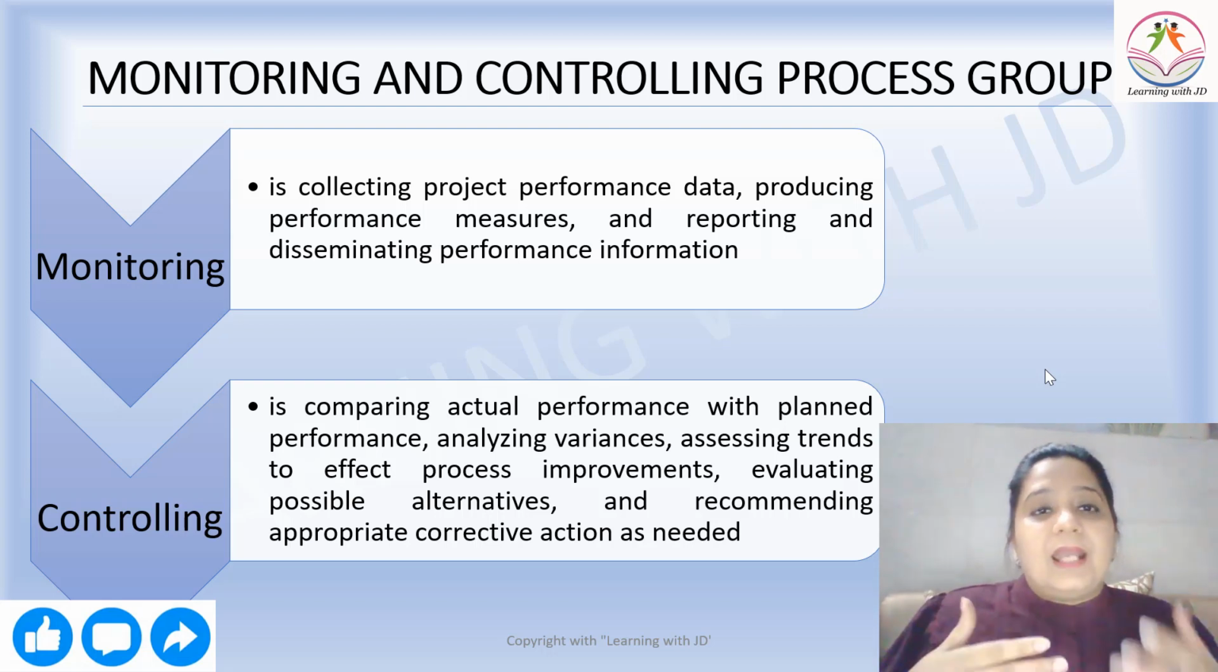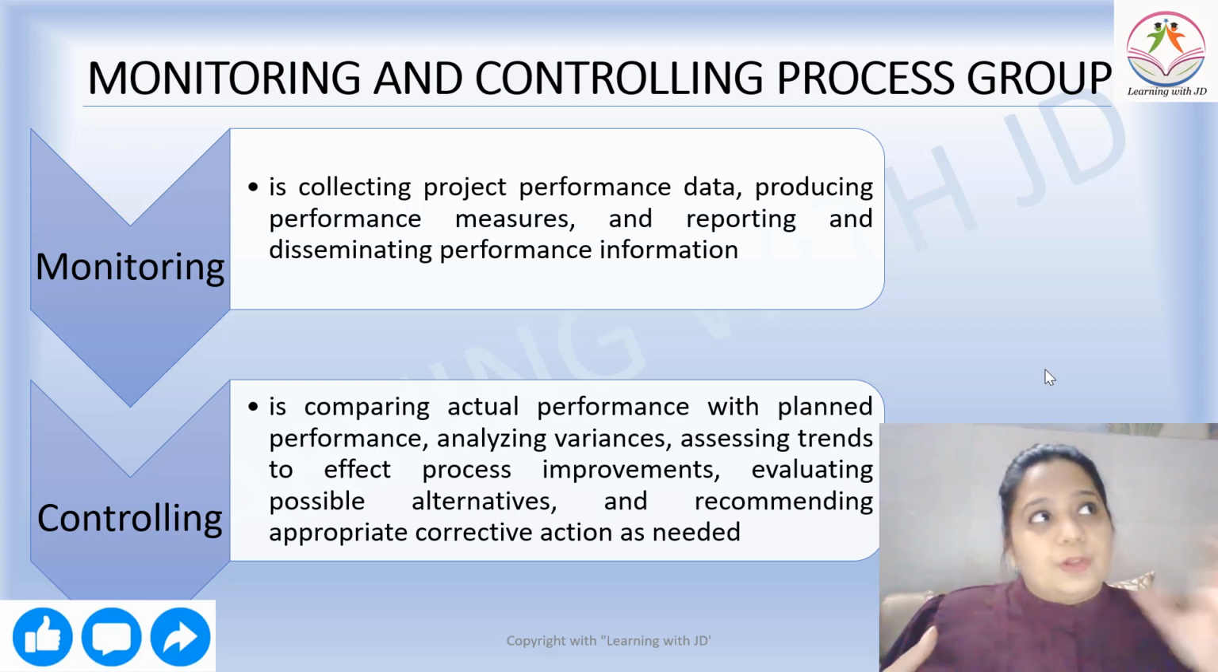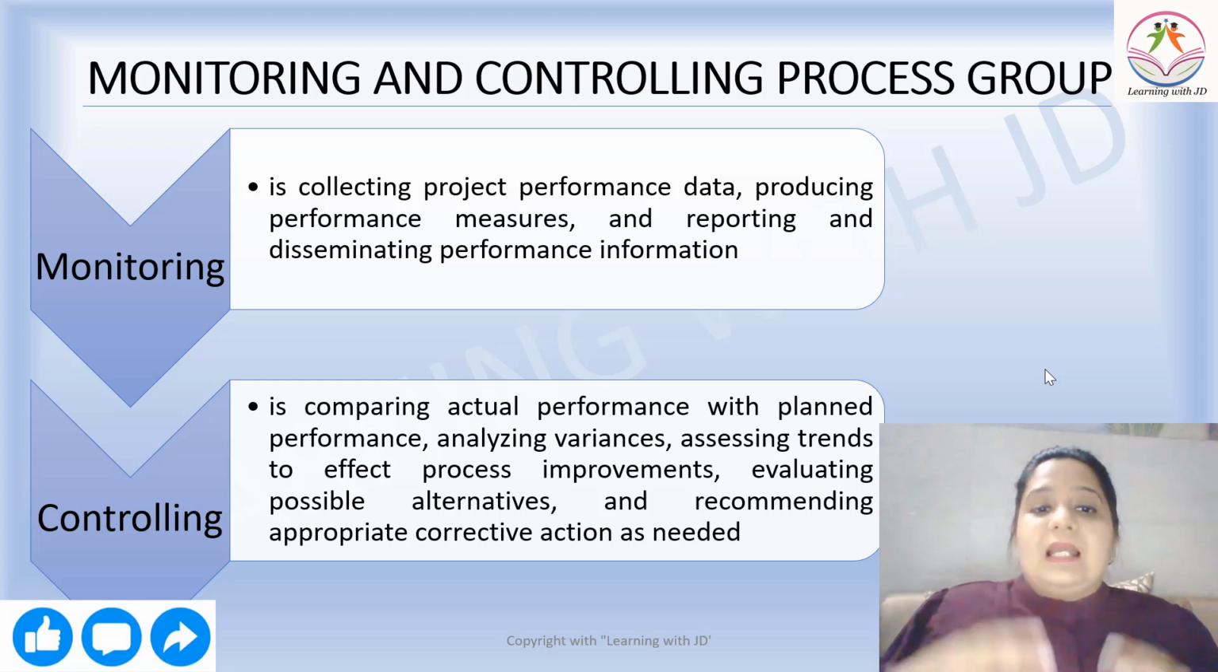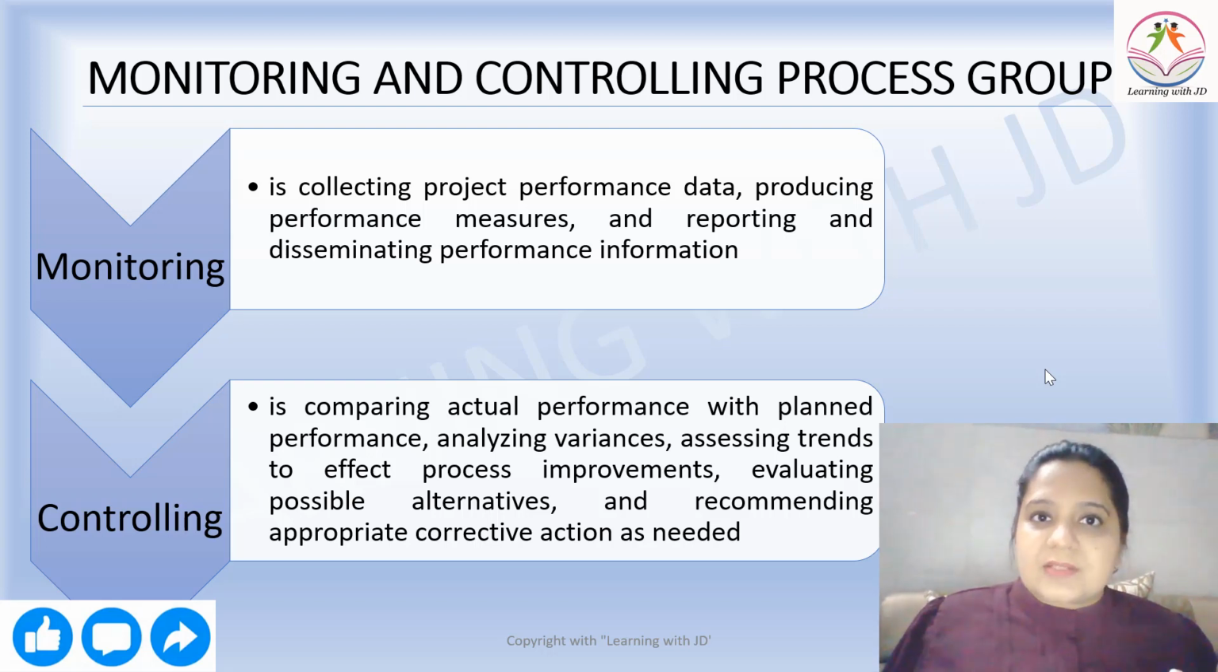Controlling is comparing actual performance with planned performance. What has been the actual output of the project vis-a-vis what was planned for the project? That is what is known as controlling. Analyzing variances: what is the difference between them? We are going to see this in quite some detail when we go knowledge area wise. We are going to see all the variances and everything in quite detail.